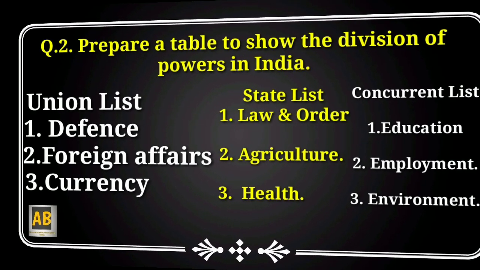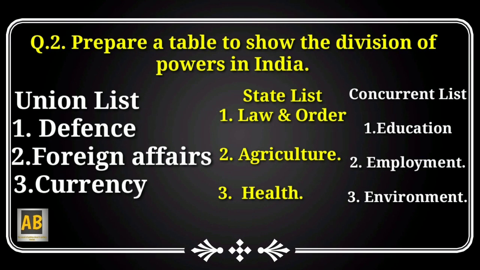Let's move on to the second question. Prepare a table to show the division of powers in India. Union list: defense, foreign affairs, currency. State list: law and order, agriculture, health. Concurrent list: education, employment, environment.